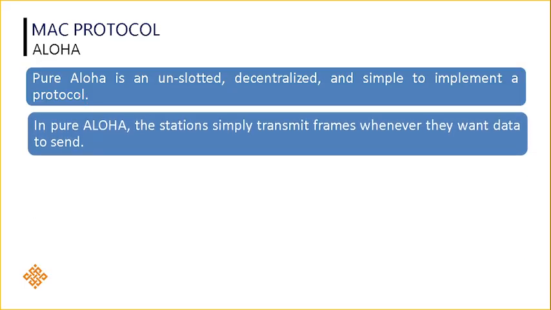So what is pure Aloha? Pure Aloha is unslotted, there is no slotting technique. It is decentralized and very simple to implement. As I told you, in pure Aloha, the stations can simply transmit frames whenever they want data to send. So the problem is whenever multiple systems are free to transfer the data, at the same time they will transfer the data. Thereby, there are more chances of collisions.